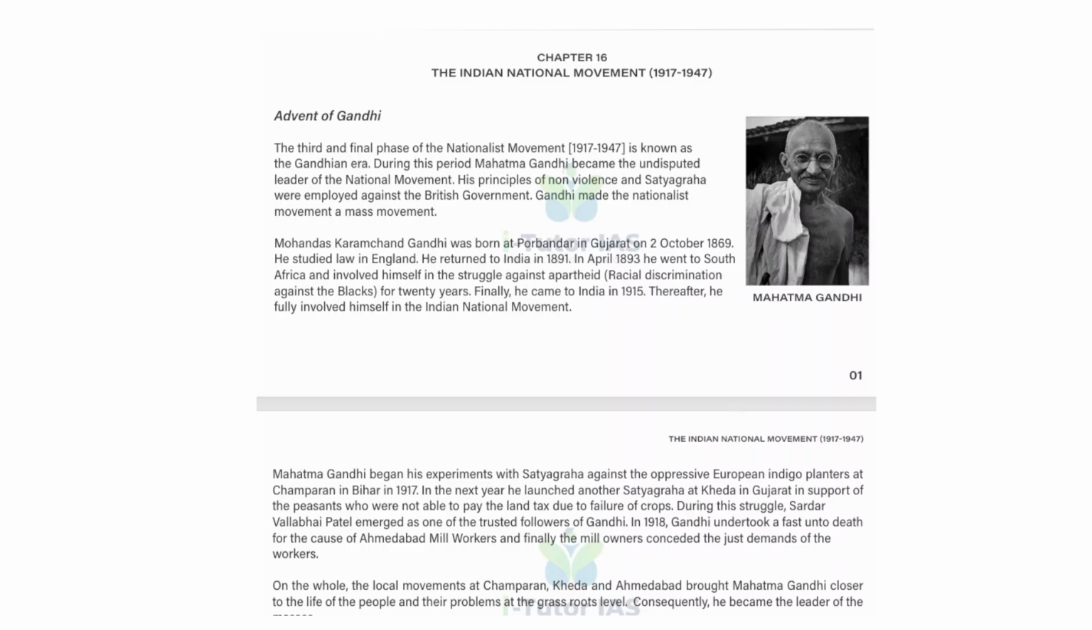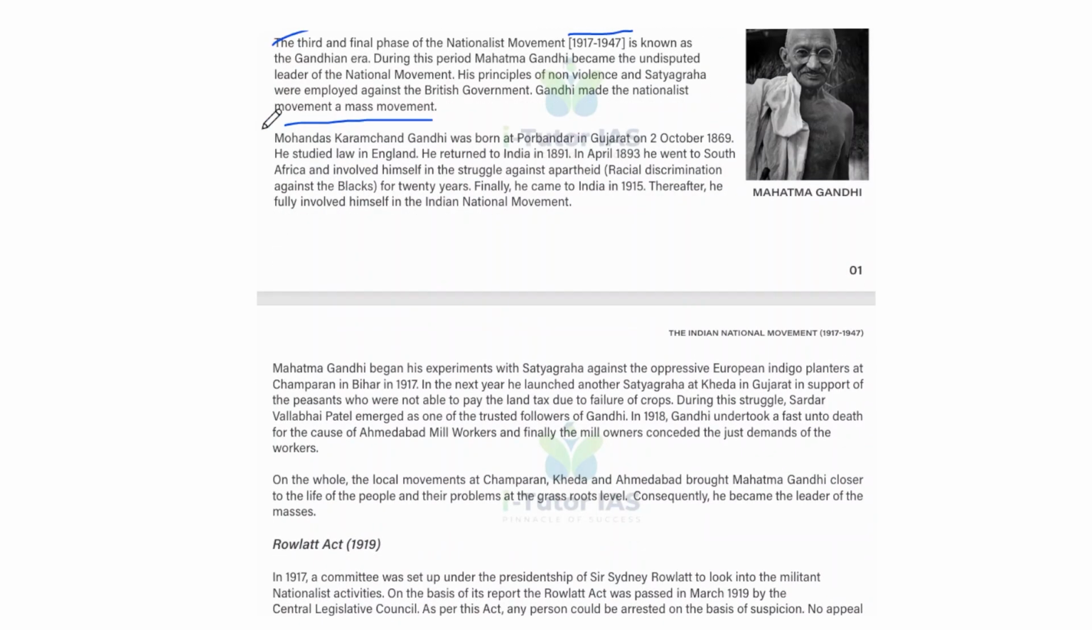First of all, the advent of Gandhi. The third and final phase of the national movement, 1917 to 47, is known as the Gandhian era. During this period Mahatma Gandhi became the undisputed leader of the national movement, and his principles of non-violence and satyagraha were employed against the British government. Gandhi made the nationalist movement a mass movement. Mohandas Karamchand Gandhi was born in Porbandar, Gujarat, on 2nd October 1869, now Gandhi Jayanti.